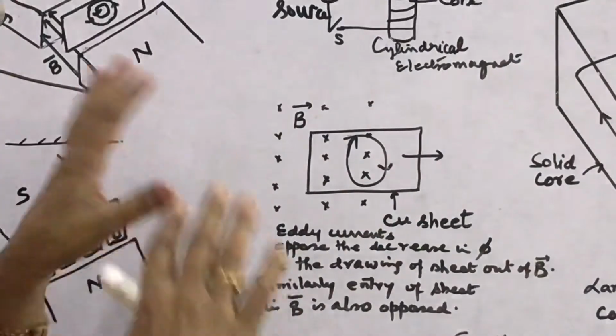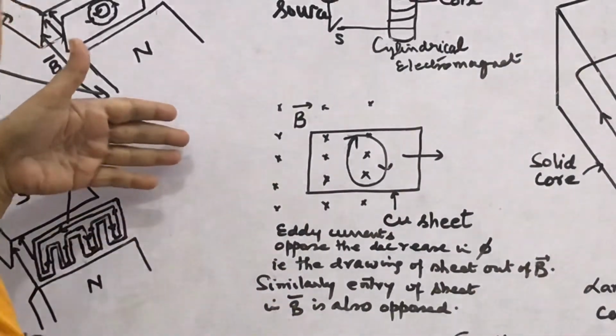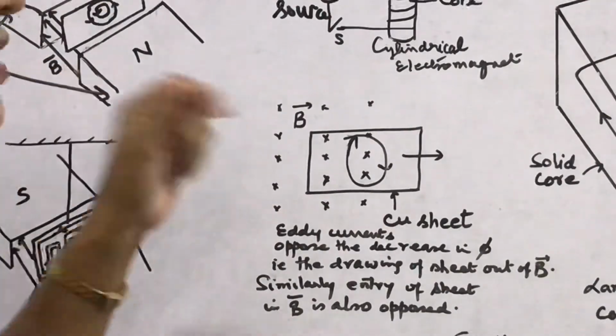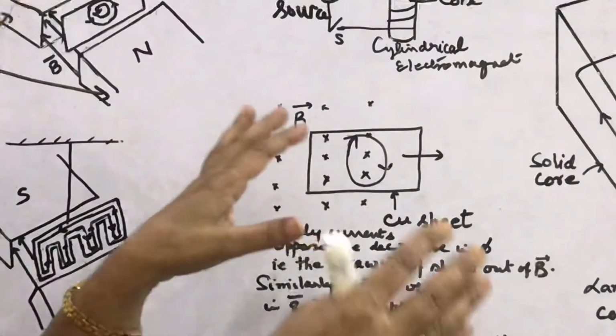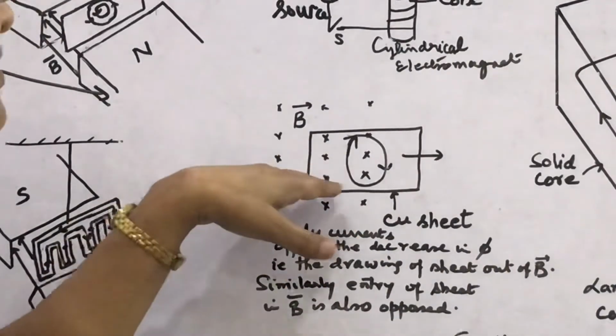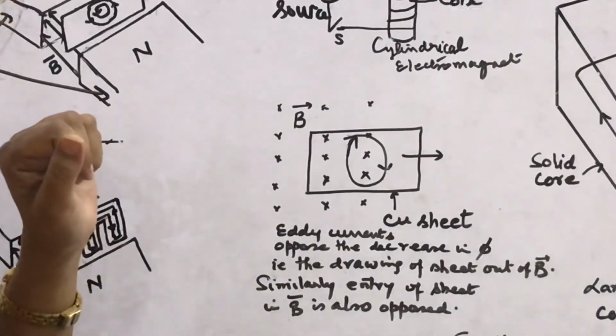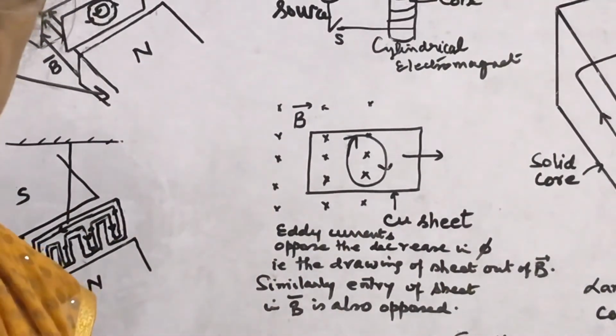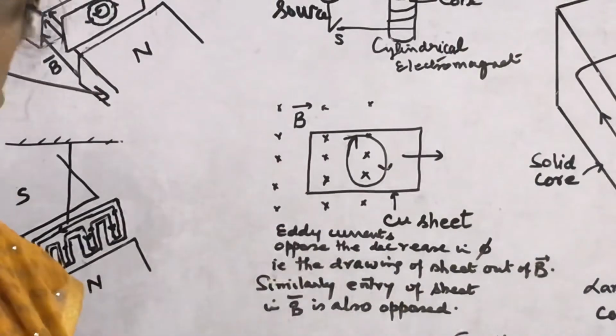Similarly, you can also explain when the sheet enters the magnetic field, eddy currents are produced in such a way that they oppose the entrance. The role of eddy currents is to oppose the motion, to oppose the cause by which they are produced.